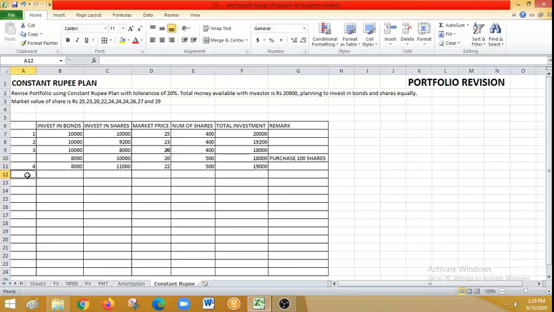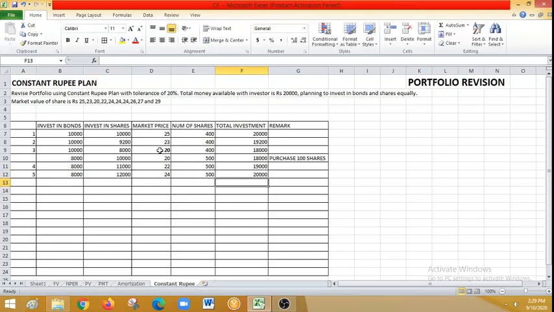Okay, again I am having 8,000 in my investment in bonds. The market price is now 24. Okay, market price is now 24, right? So the number of shares is 500. So this is equal to 24, the price, into the number of shares I hold. Fine. So what would be the total investment? Equal to 8,000 plus 12,000.